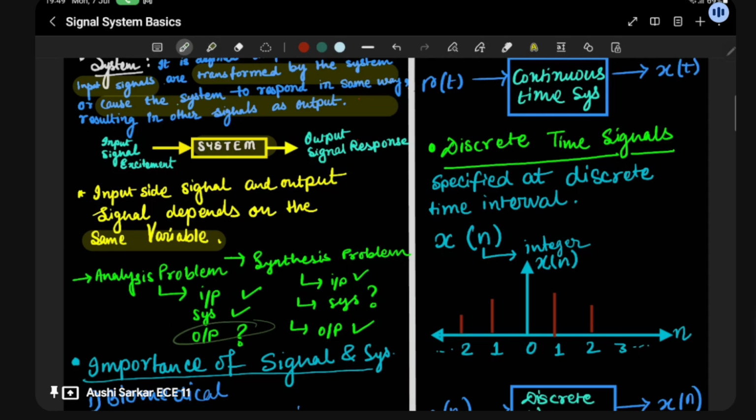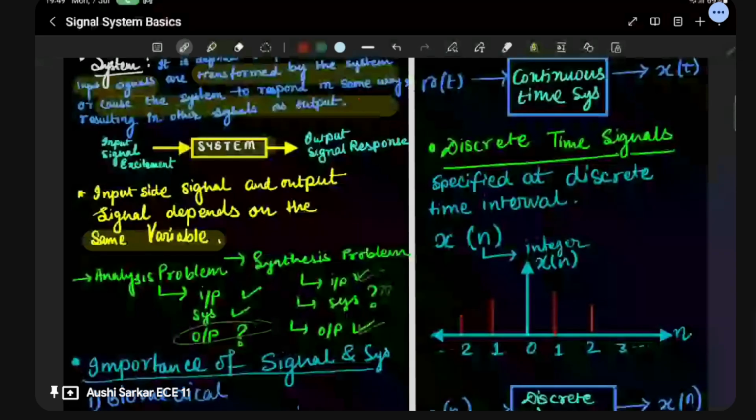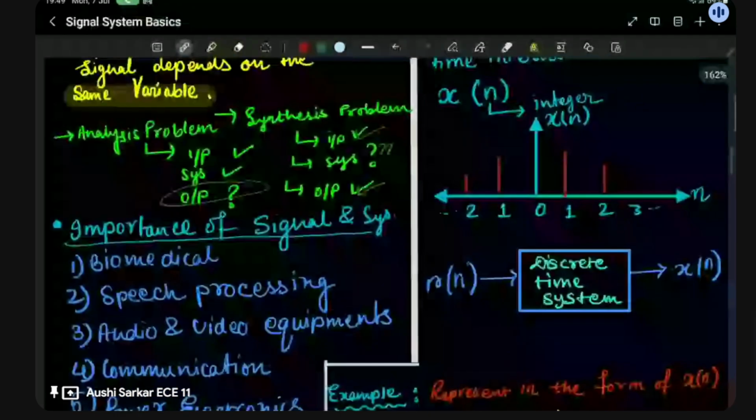But in the case of a synthesis problem, the input is given to you, the output is given to you, and you have to find out what the system is actually doing. So after all this, I think you need to learn what the importance of signals and systems is.